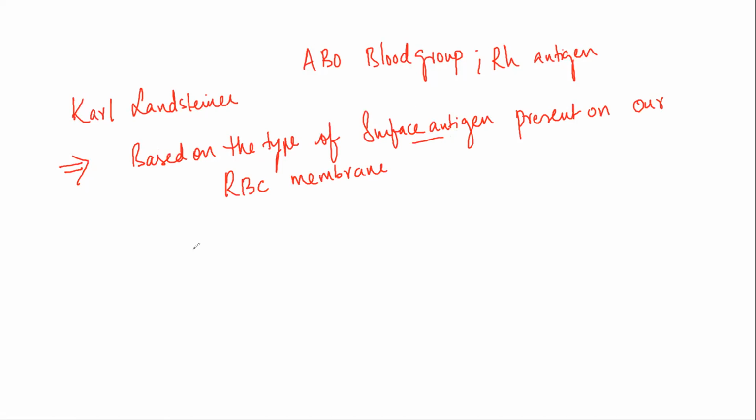to the blood group. For instance, if I give you an example, a person's RBC is going to comprise an antigen which is called A. So for convenience, I'm just writing it as A, but it is not this; I'll explain what these are.